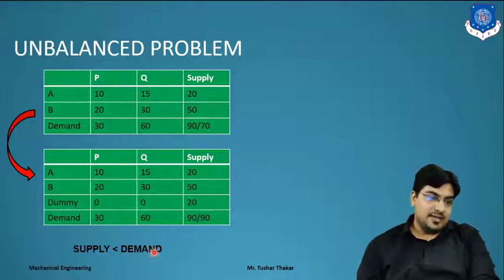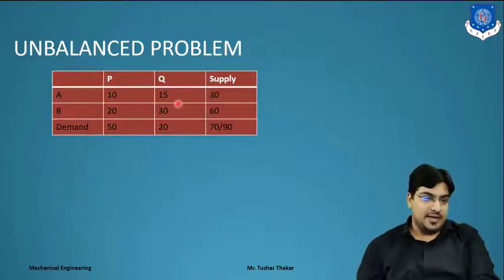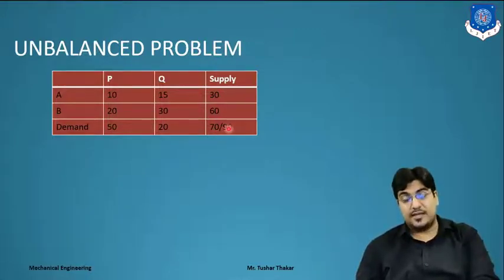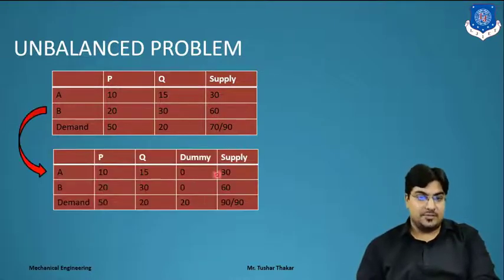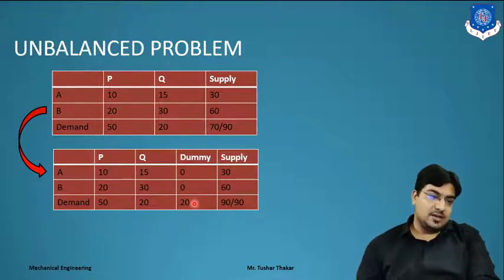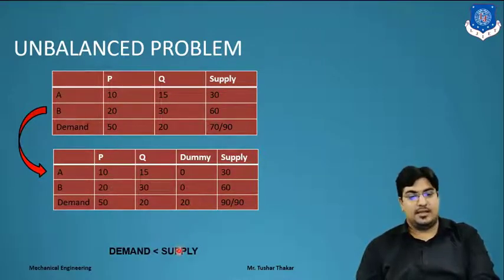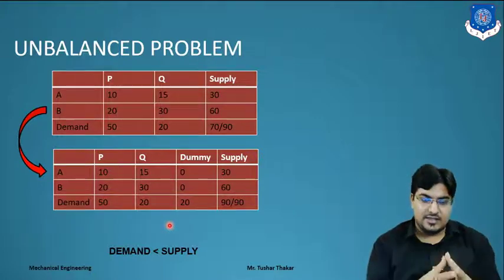And in the other case, when supply is greater than demand, we also add a dummy column. Clear? In the same example, the required demand is 70 but the supply is 90. So we add a dummy column over here to balance the problem, right? For the dummy column we put costs 0, 0 and a dummy demand of 20. This is the case where demand is less than supply. This is the basic unbalanced and balanced problem we have considered.